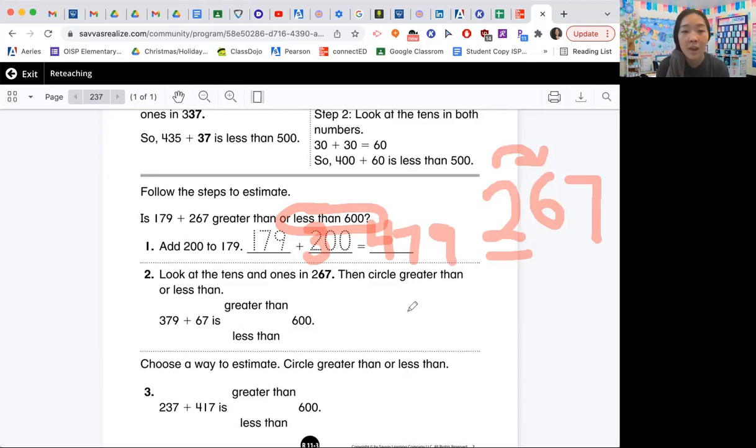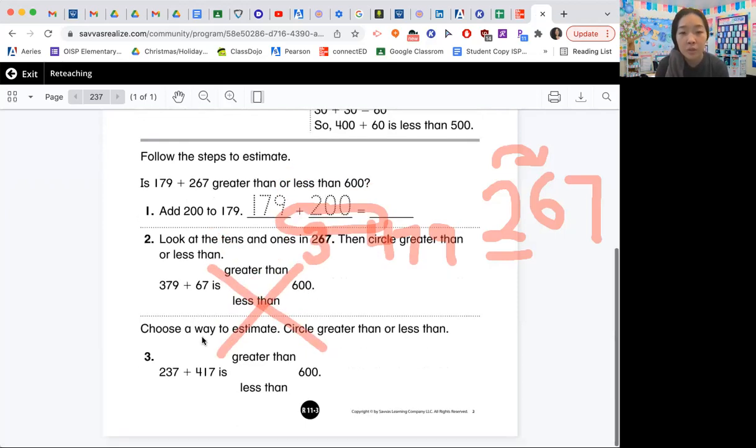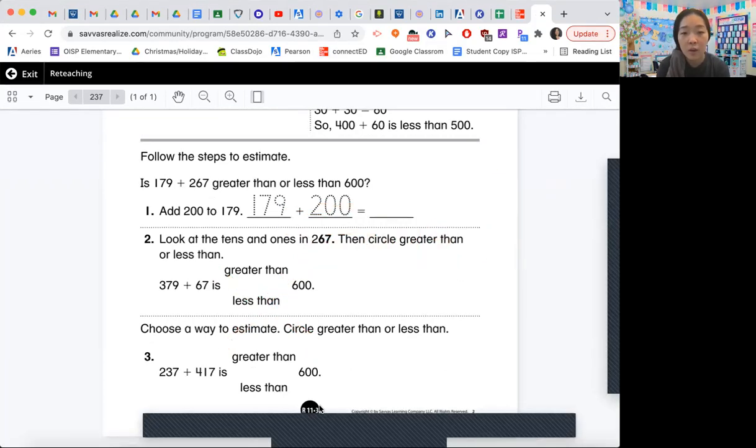267. So we have here, this is a different way that they did it. We're not going to do it this way. So go ahead and cross out number 2. Choose a way to estimate. Circle greater than or less than. So let's go ahead and do number 3 now, okay? If you want for number 2, you can just circle less than actually.